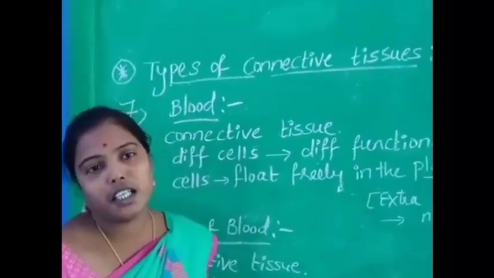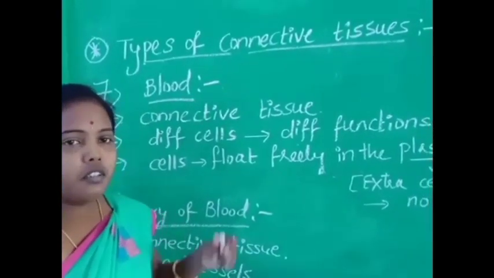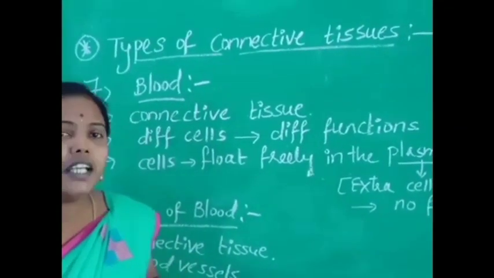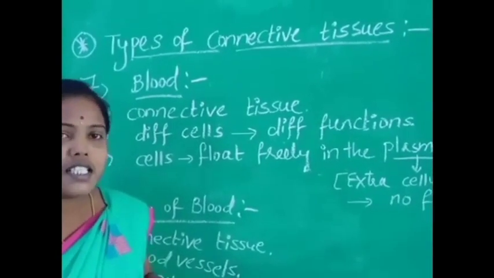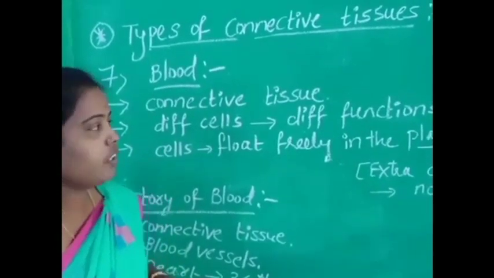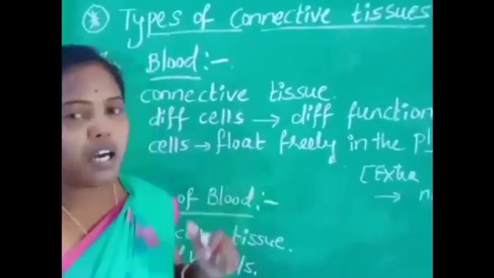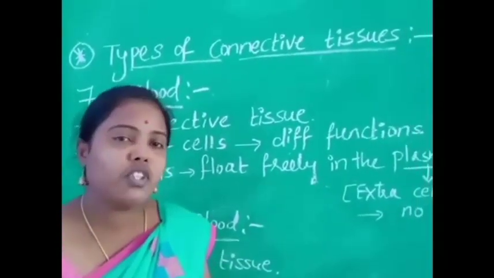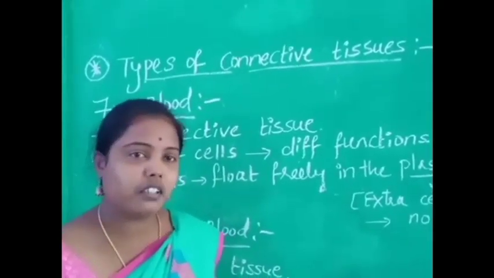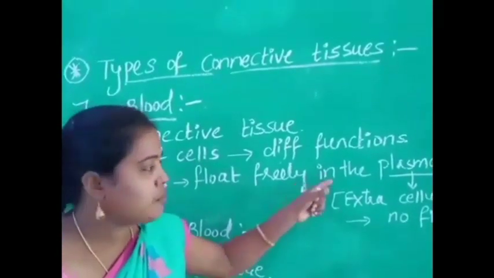The blood is red in color because of the pigment hemoglobin. Okay, so the blood flows only in the blood vessels. Blood contains different types of cells. The cells perform different types of functions in the body. Next, the blood cells flow in the plasma. Plasma is a fluid which contains water. Okay, so the blood cells flow freely in the plasma.